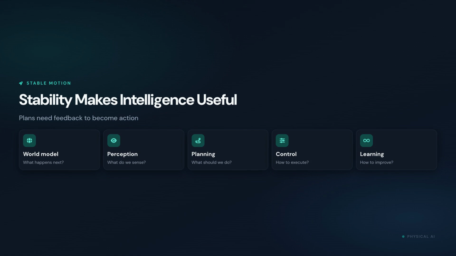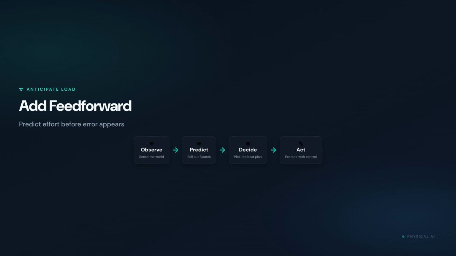Feed-forward control uses a model or reference trajectory to apply expected effort before a large error develops. Gravity compensation for an arm is a classic example. Feedback then cleans up the remaining mismatch. Together they produce faster, smoother tracking than feedback alone, especially when motion is rapid and the primary forces are predictable.